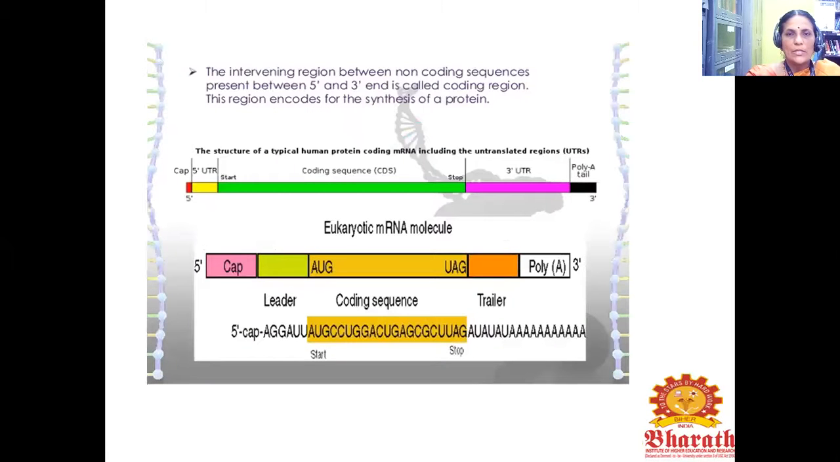The intervening region between the non-coding sequences, present between the 5' and 3' ends, is called the coding region. This region encodes for the synthesis of a protein. So this is the structure of a typical human protein coding mRNA, including the untranslated regions. Eukaryotic mRNA has the cap, the leader, AUG as a starting codon, and UAG as a stopping codon, followed by a poly A tail.